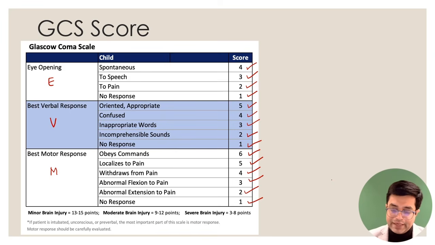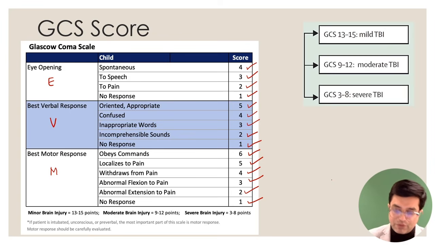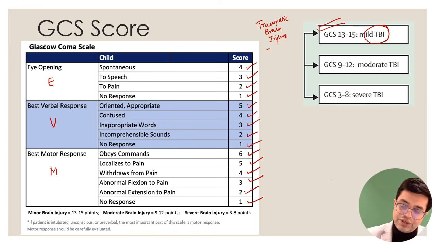And if there is a trauma patient, we have to categorize the patient. The trauma categorization: mild TBI is GCS between 13 to 15. TBI stands for traumatic brain injury. So if a patient has undergone traumatic brain injury, we calculate the total score. If the total score is 13 to 15, mild injury, 9 to 12, moderate injury, and 3 to 8 is severe injury. 2 points you need to understand here.